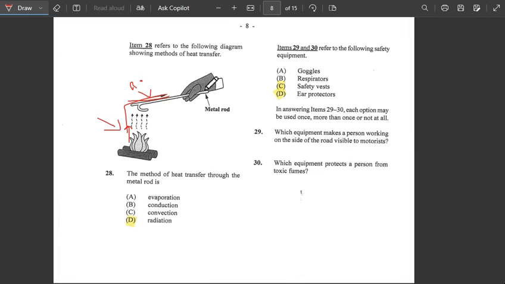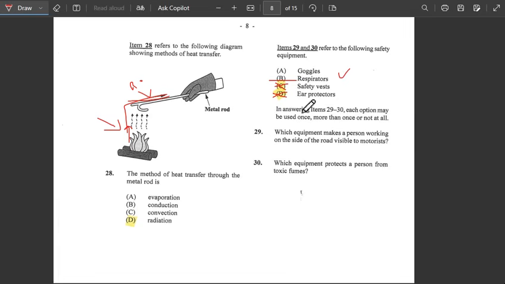So it says refer to the following safety equipment. We're just going to explain this here. For safety equipment, the answer would not be an ear protector. Let me just X this off and get the right answer. It would not be a safety vest. This is not the answer either. The answer would be a respirator. So the answer would be B for number 29.